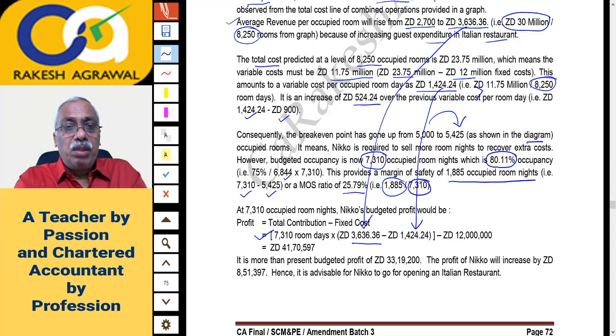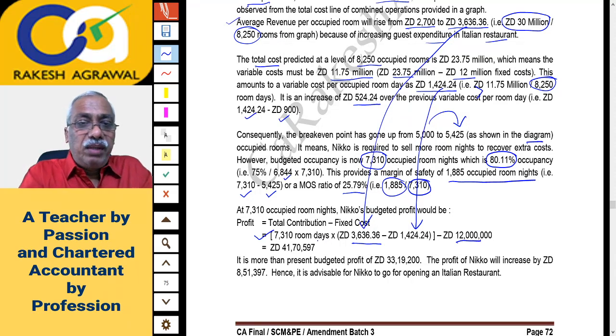This difference is contribution per room day, into 7310 room days, and minus your fixed cost of 12 million. If you do this calculation, this is the profit,